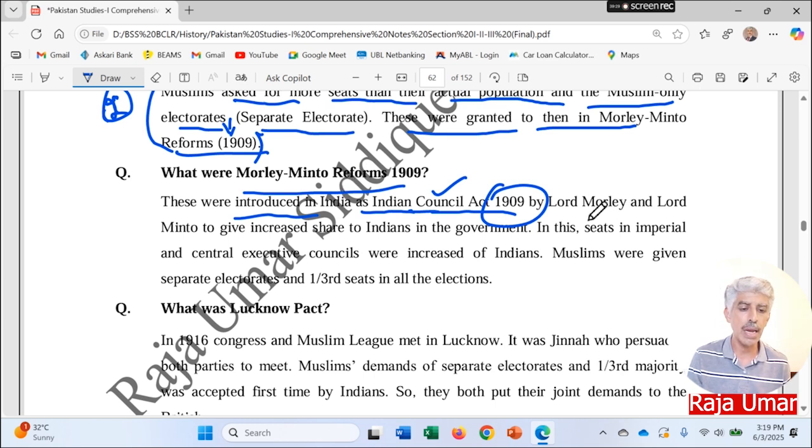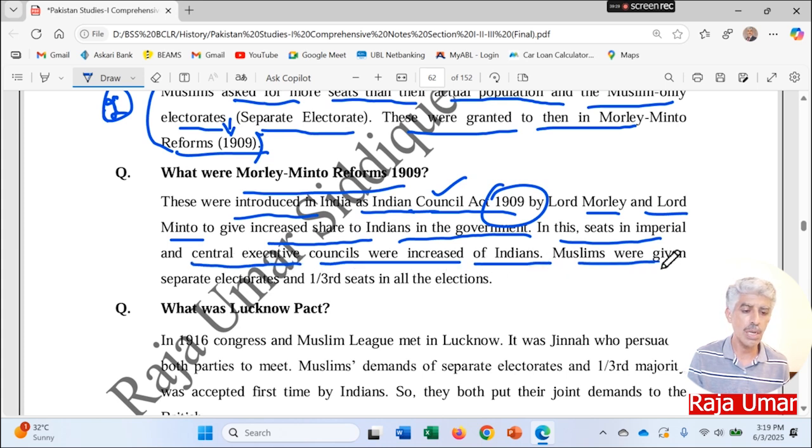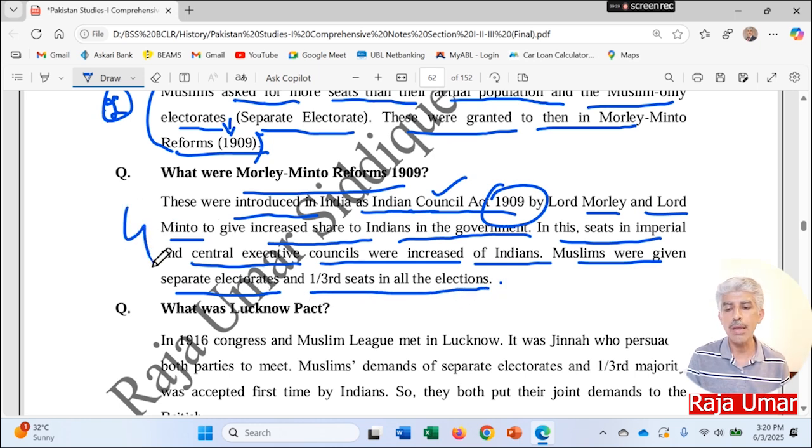And these reforms were by Lord Morley and Lord Minto to give an increased share to Indians in the government by increasing the number of seats. In this, seats in imperial and central executive councils were increased for Indians. Muslims were given a separate electorate and 1/3 seats in all the elections. So again, you can see that 4 points are available there.